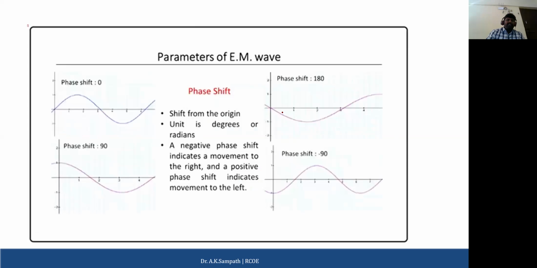Now when we talk about phase shifts, phase shift is the shift from the origin, and the unit is degrees or radians. Here this is phase shift 0, because the signal starts from the source itself.